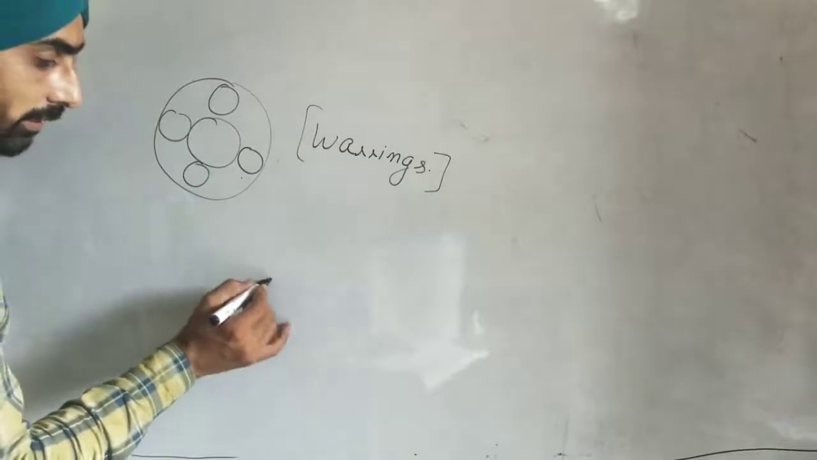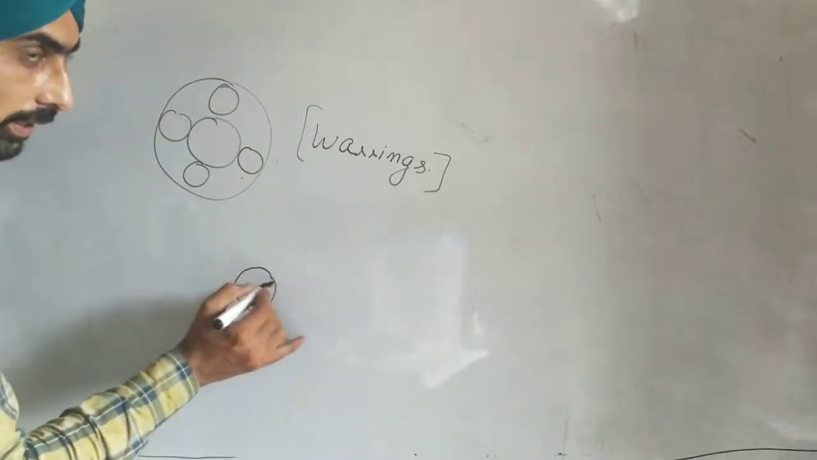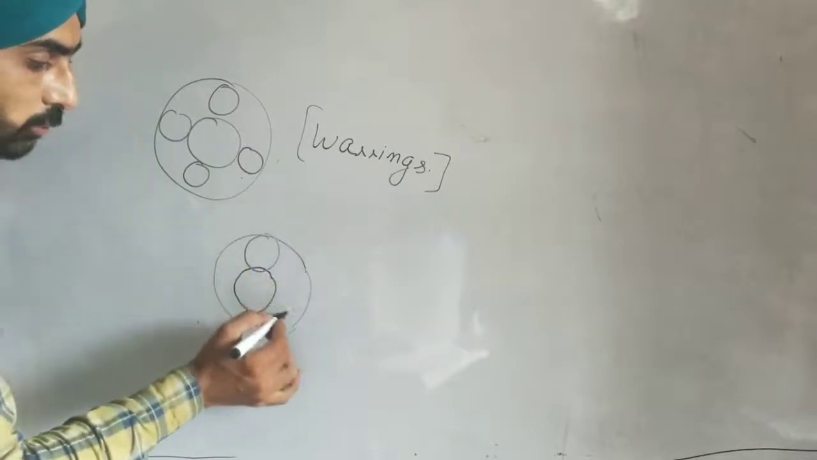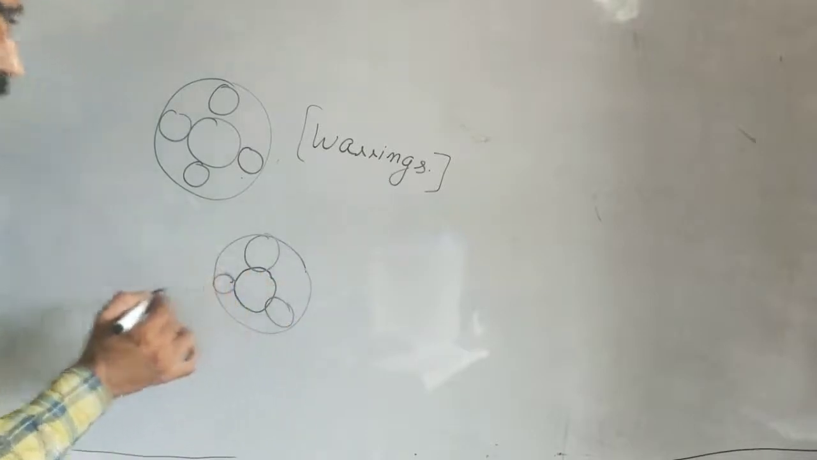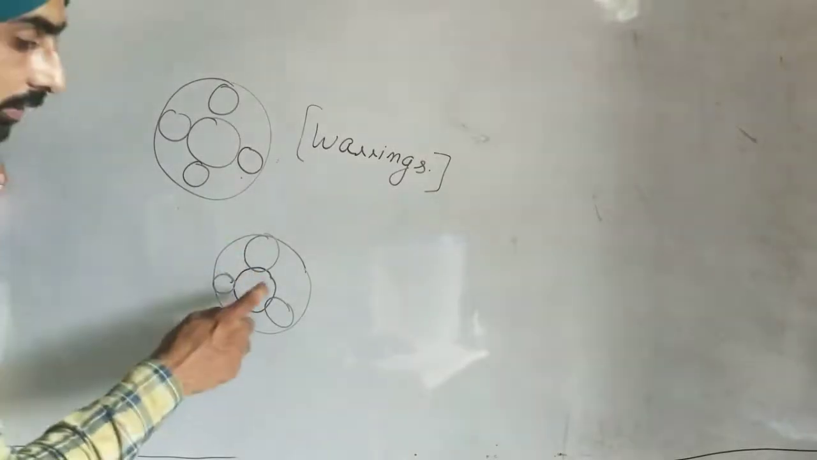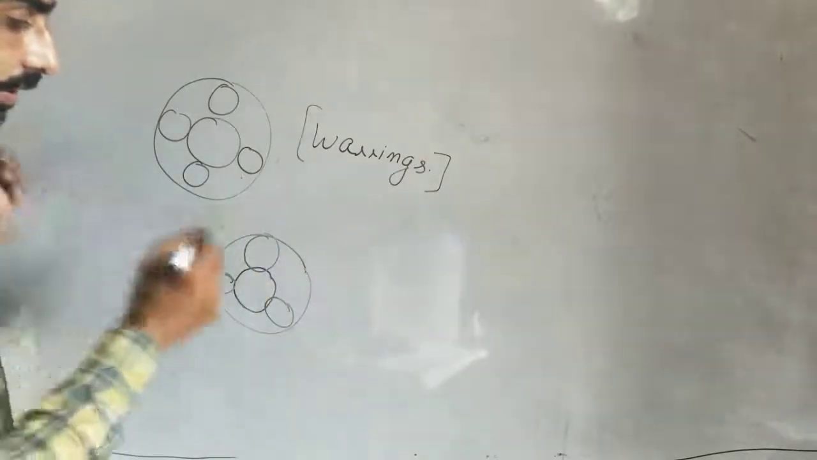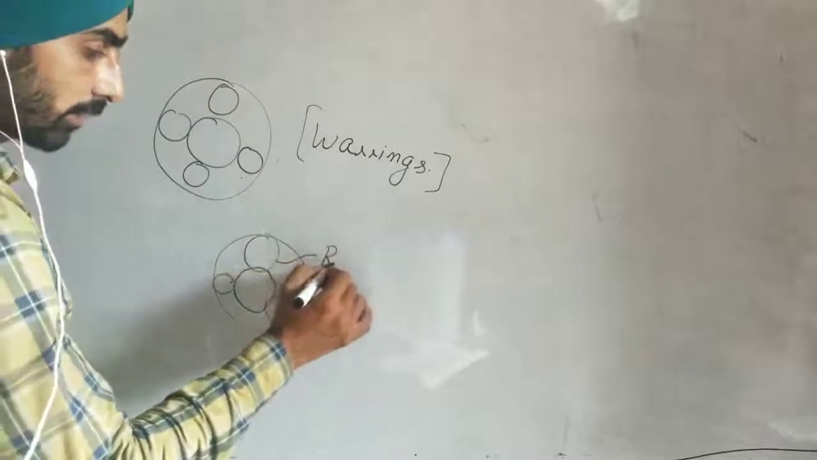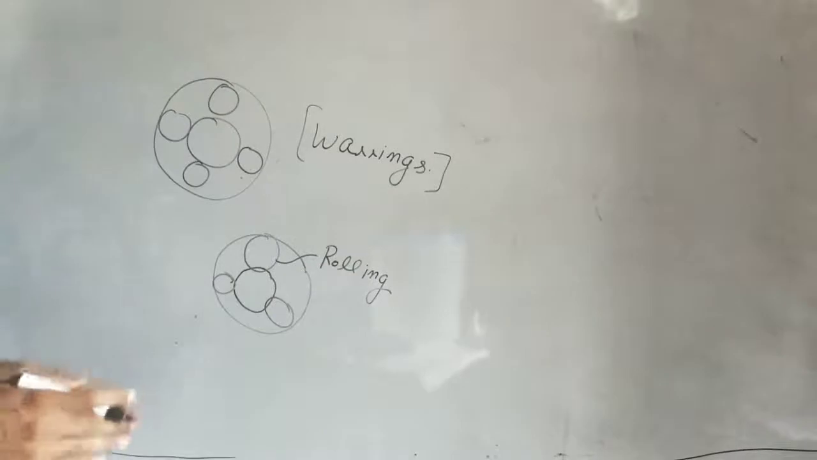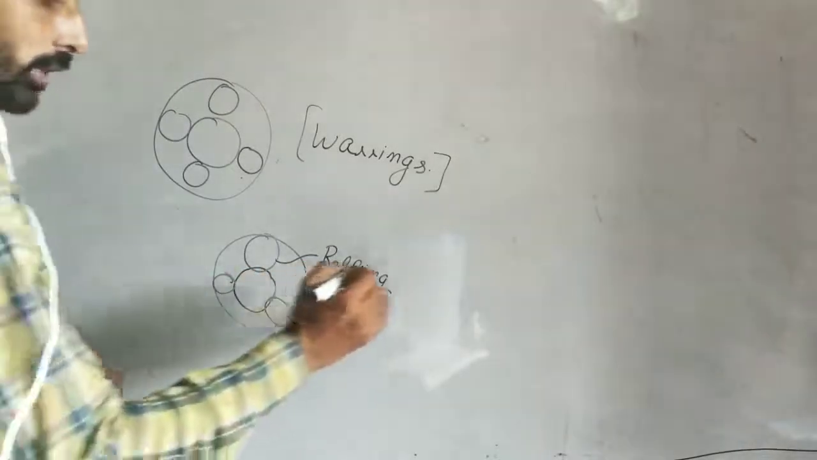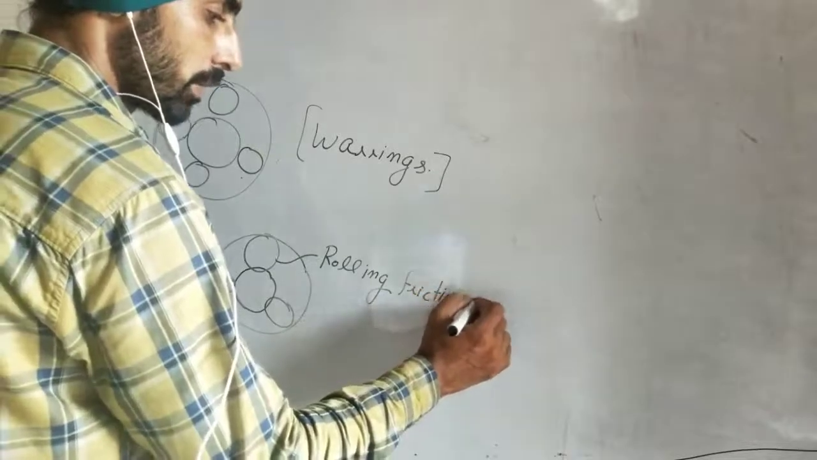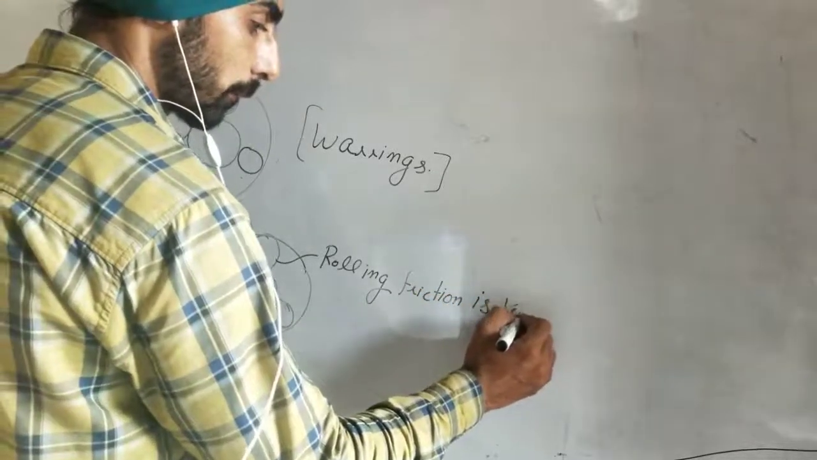And there is one surface, and there is another surface, and balls are placed between these two surfaces. What kind of friction is being offered by this surface and this surface? A rolling friction is acting in ball bearings. And if friction is less, it is easy to move the load. Rolling friction is very less.